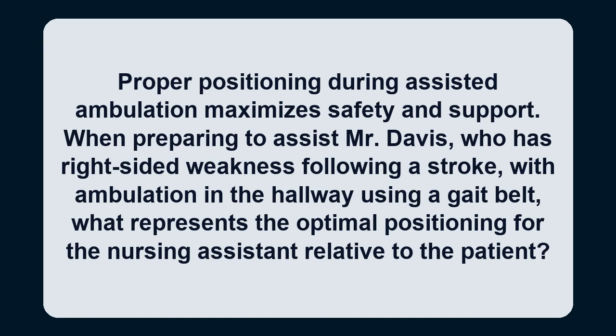Question 5. Proper positioning during assisted ambulation maximizes safety and support. When preparing to assist Mr. Davis, who has right-sided weakness following a stroke, with ambulation in the hallway using a gait belt, what represents the optimal positioning for the nursing assistant relative to the patient?